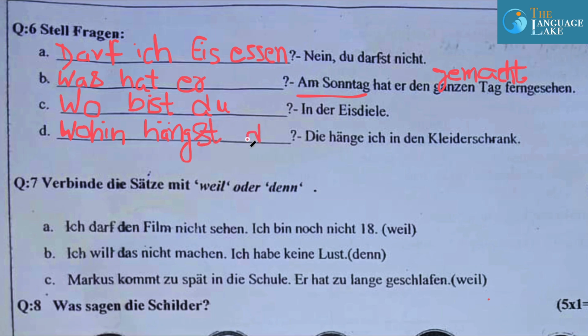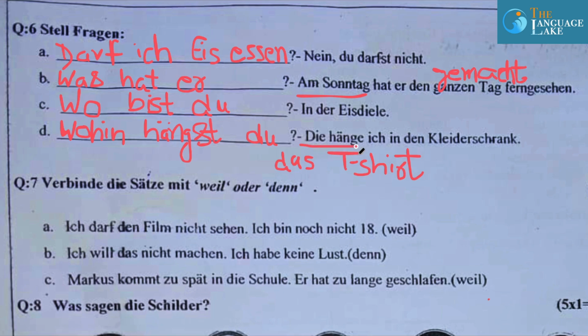What can you hang in your Kleiderschrank? Any idea? Wohin hängst du das T-shirt vielleicht? We all wear T-shirts, right? So I can always say that. Wohin hängst du das T-shirt? Is this correct? Das T-shirt? No, right?